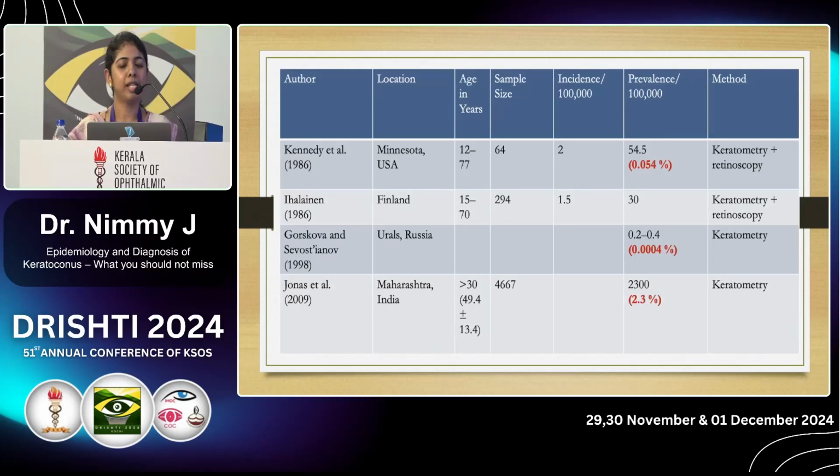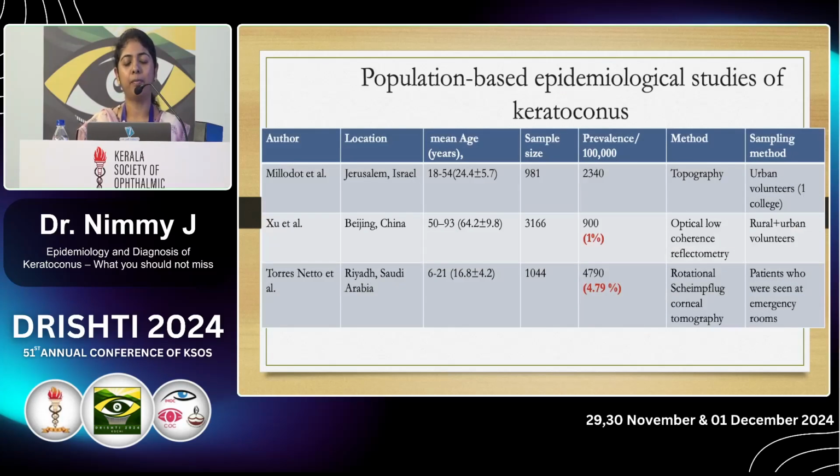There have been numerous epidemiological studies to identify the incidence and prevalence of keratoconus. One of the first was by Kennedy et al. in Minnesota, USA, and it found a prevalence of 0.054%. This was similar to the studies in Russia and Macedonia. A study conducted by Jonas et al. in Maharashtra, India, identified a prevalence of 2.3%. A study in China found a prevalence of 1%, and the highest recorded prevalence was by Torres Netto et al. in Riyadh, Saudi Arabia, and it showed a prevalence of 4.79%.